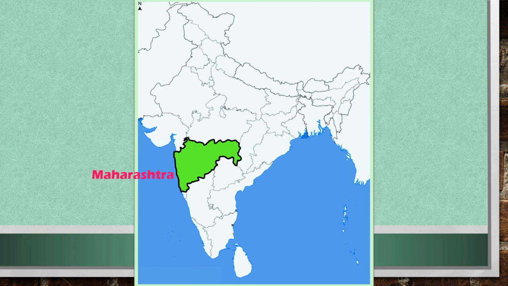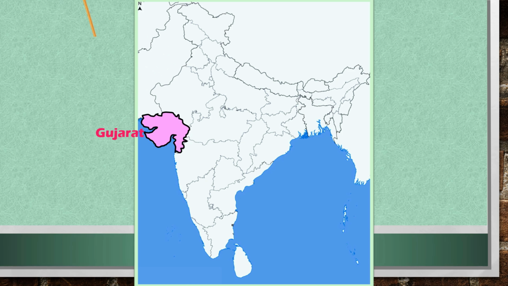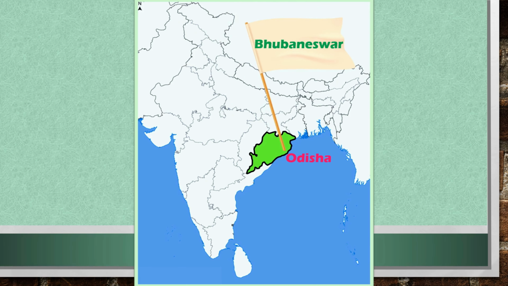This is Maharashtra. Mumbai is the capital city of Maharashtra. This is Gujarat. Gandhinagar is the capital city of Gujarat. This is Odisha. Bhubaneswar is the capital city of Odisha.